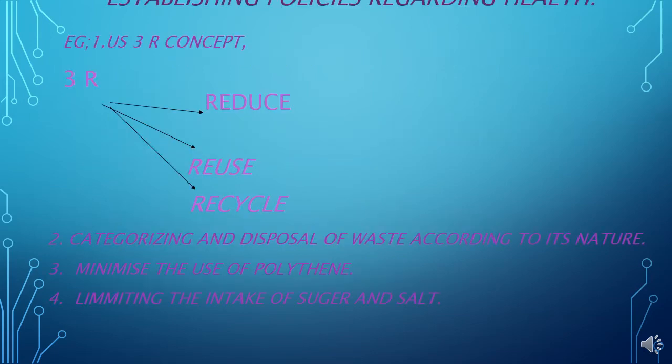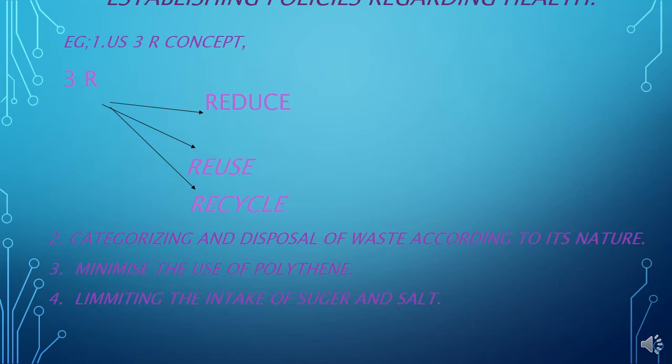Now we are going to discuss establishing policies regarding health. All the members of the family should discuss and agree upon establishing policies to promote family health, or use the 3R concept to manage waste. 3R concept. Reduce the amount of waste. Reuse, recycle. Reduce, reuse, recycle. These are the 3R concept. Categorizing and disposal of waste according to its nature.